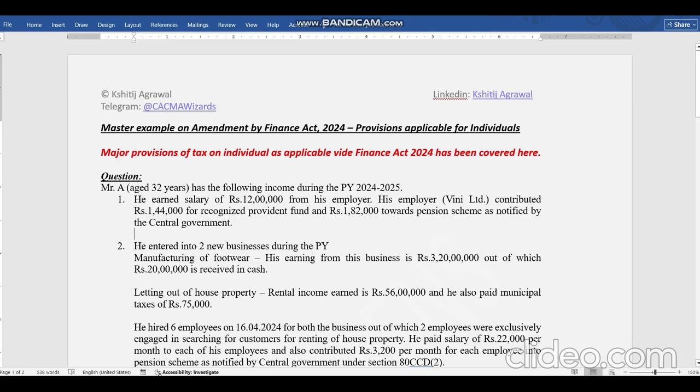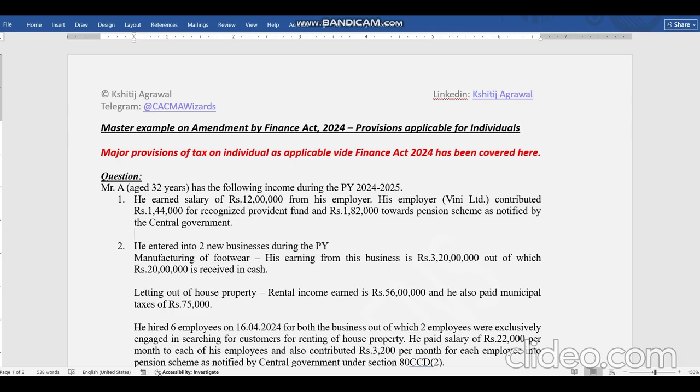received in cash. Now if 20 lakh is received in cash, then there should be some hit in your mind that he is receiving more than 5% of his turnover in cash. So whether tax audit is applicable on this person or not. This is just an additional check. This is not related to this question directly, but this is just an additional check, and this law is old also. Coming to the next business, letting out of house property.